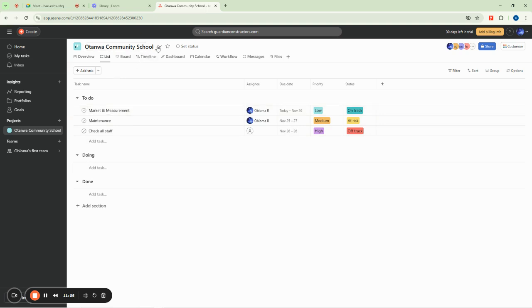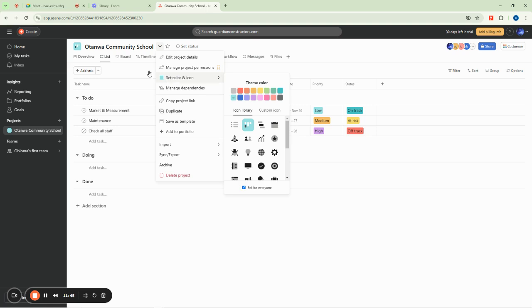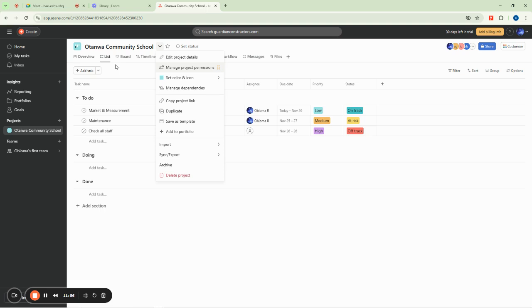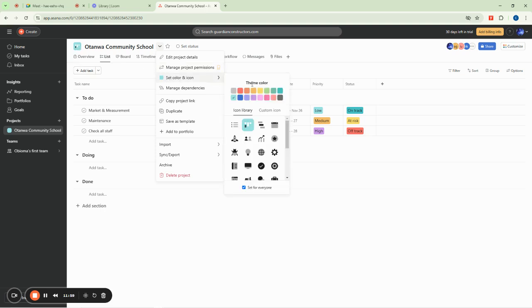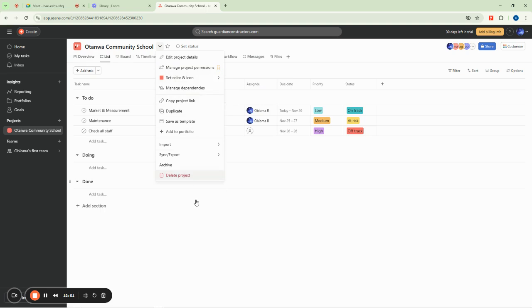Then we have the board view, and then we have the timeline view, then we have dashboard, calendar, and workflow. We even have messages and files. Now, this is just how it is, guys. It's no more than this. So if I want to edit project details, I can click on this triangle pointing down here. If I want to manage project permissions, I can click on this. If I want to set the color of the project, currently it is a green, I don't know the exact name, but if you want to change the color, you can click on the color and pick another one. You can see now the color has changed, right?